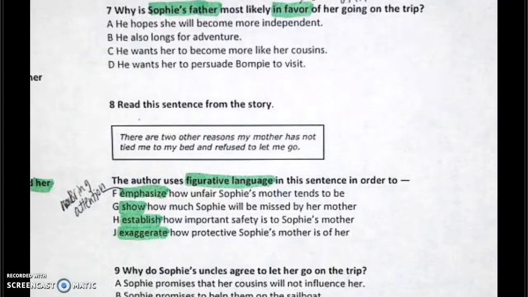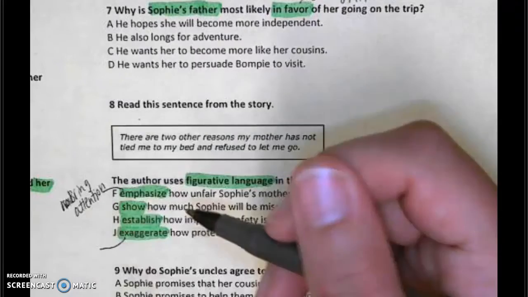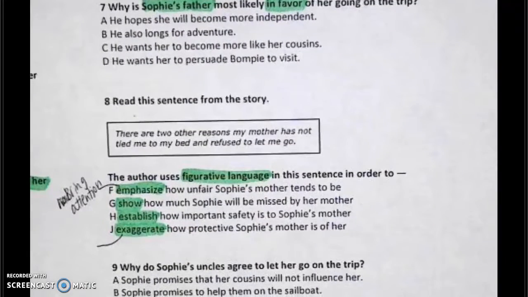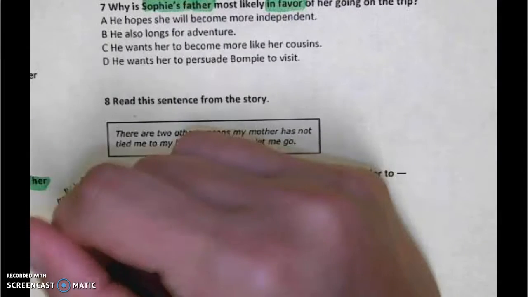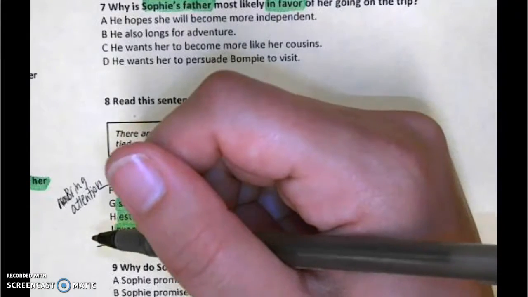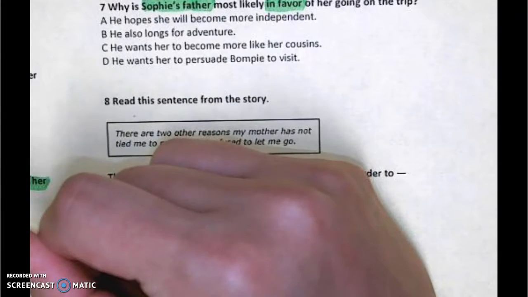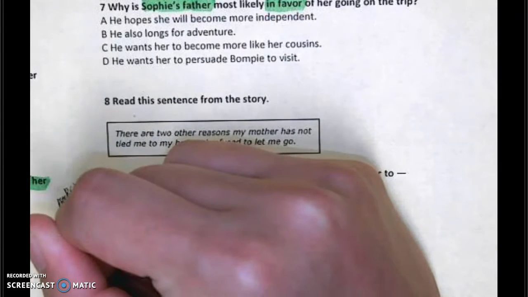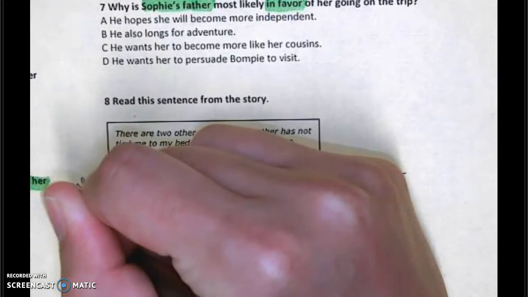Okay. If I exaggerate something, what am I saying? Something's not true. Being extra. I think that's probably the best definition I can think of. When you exaggerate, do y'all know what that means if someone's being extra? Yeah, it means they're adding to it, okay? So when you're exaggerating, you add to it. You're being extra.